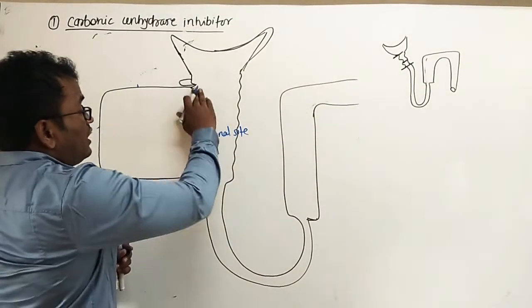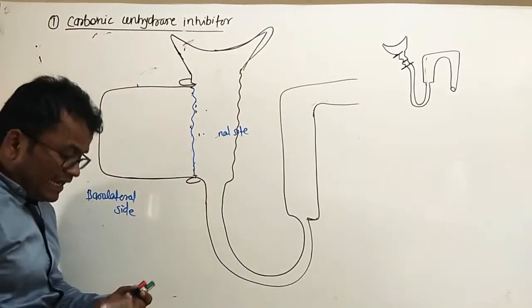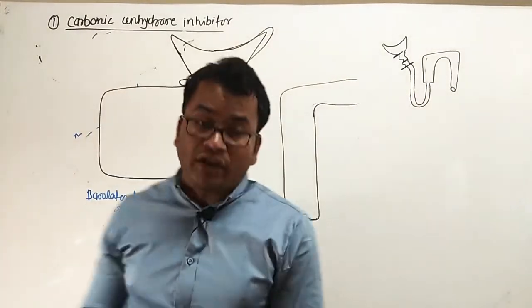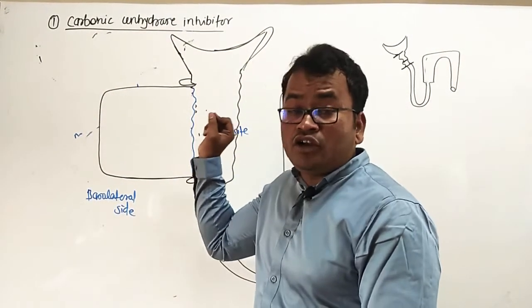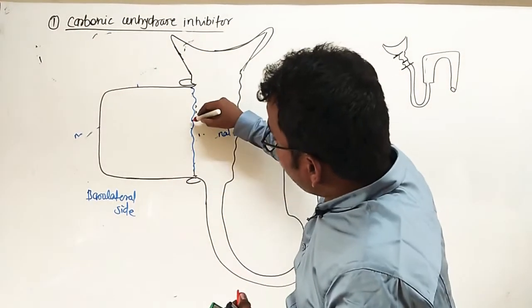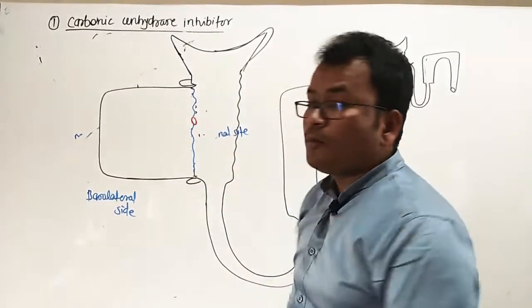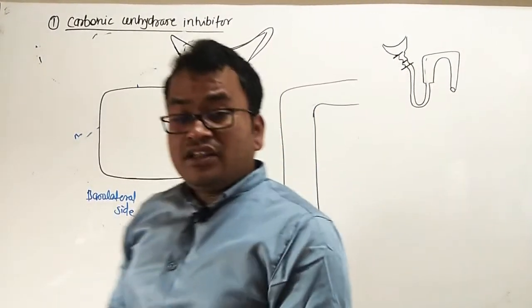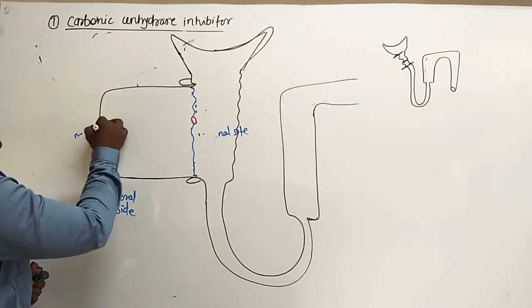One point I have to highlight here. This is the luminal site. The luminal site has special types of proteins that are incorporated in the luminal site of the proximal convoluted tubule cells. Another type of protein is incorporated in the basolateral site.